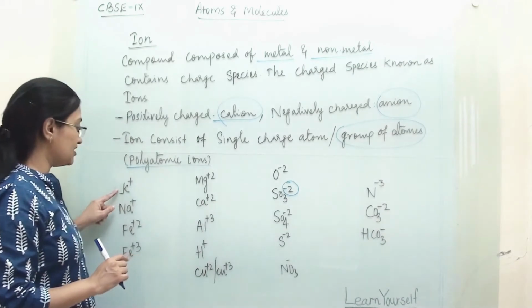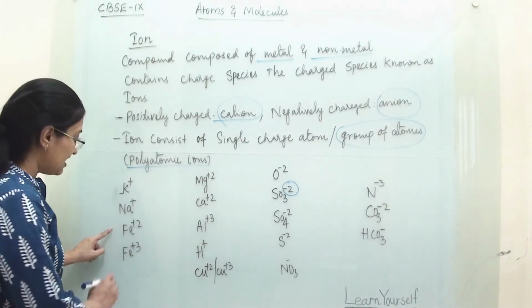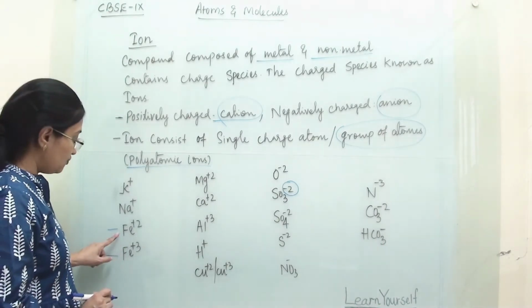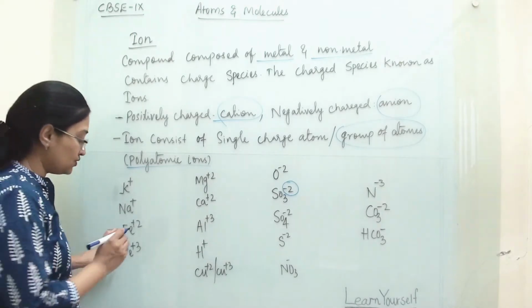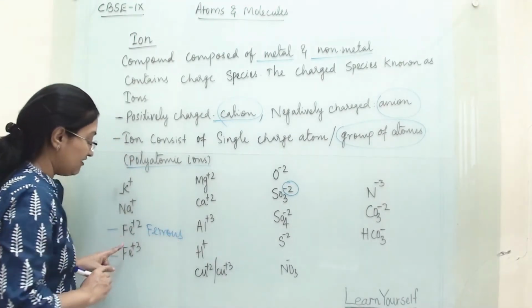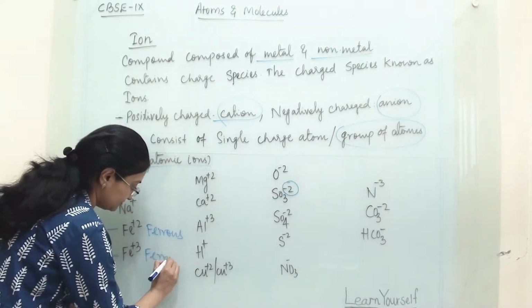Let us start from here. This is the potassium ion, sodium ion. Now for iron there are two types of charge. Fe with +2 is known as ferrous. Fe with +3 is known as ferric.